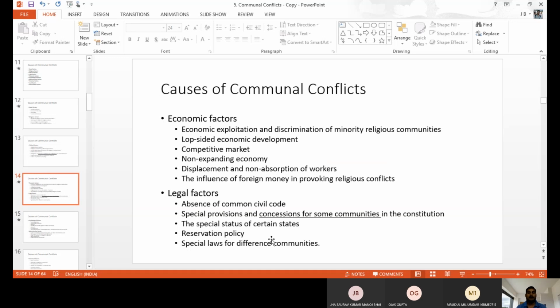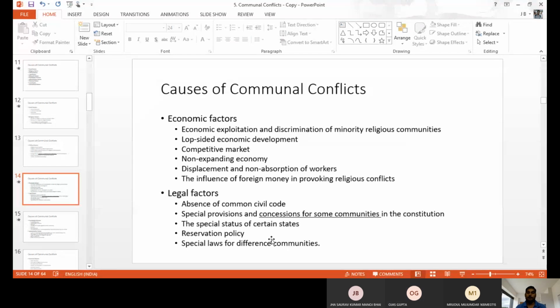And lopsided economic development, like development on one side only: only one group of people gets the chance, the benefit, the development, and the other side does not get it, which automatically leads to violence. People are not able to tolerate inequality for a long time, so they automatically want revenge, they want to do violence.